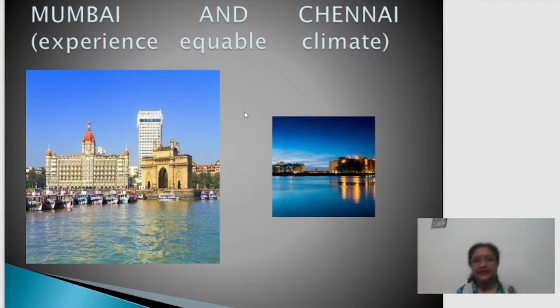One more thing I must tell you here. A few places are lying on the coast. You can take examples like Mumbai, one of the most important metropolitans of India, as well as Chennai. These are just a few examples, places lying on the coast because of the very long coastline we have in India. The places which lie on the coast or very close to it get an equable type of climate. That means they do not get any extremes of temperature.